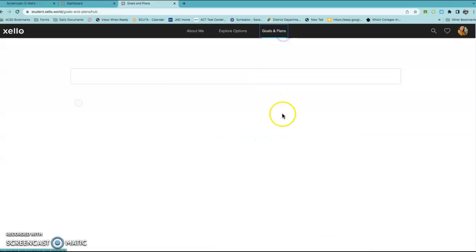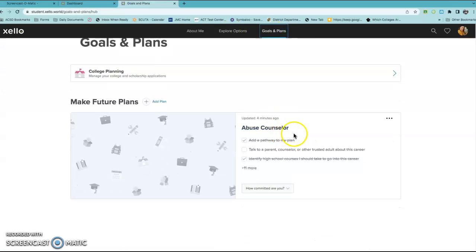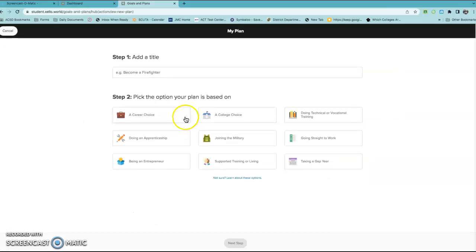So that's a lot for you guys to work on today. So I'm going to go ahead and leave it at that. But your goal really is to make a plan. Okay, what is your future plan? You can add as many plans as you want. Like maybe the first step is join the military, and the next step is to go to vocational training, and to find a school for that. So you can add as many plans as you want.